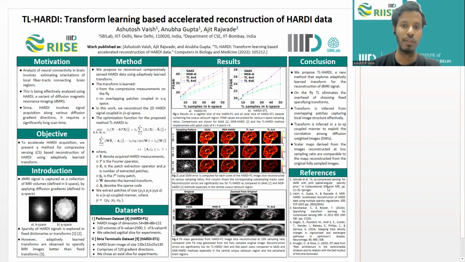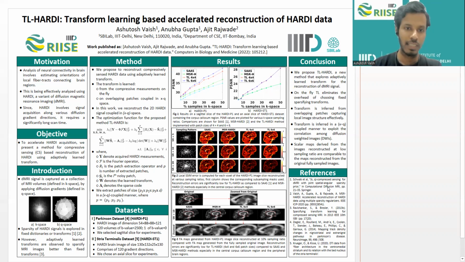The proposed objective function is as written here. The first term is the fidelity term. The second, third, and the last term impose sparsity on the extracted overlapping patches, while the fourth and fifth terms ensure that the learned transform remains finite and valid.